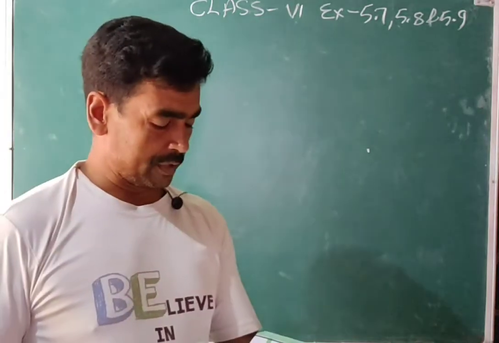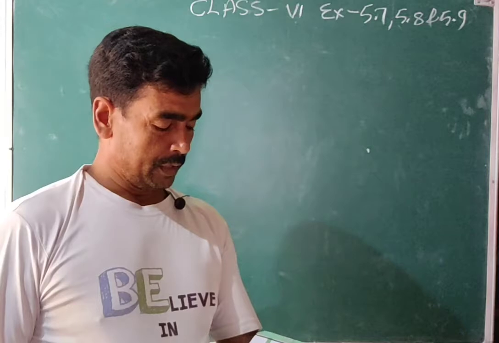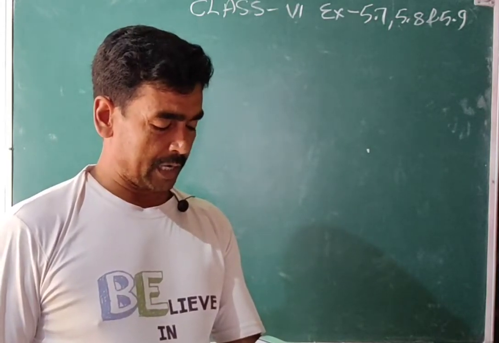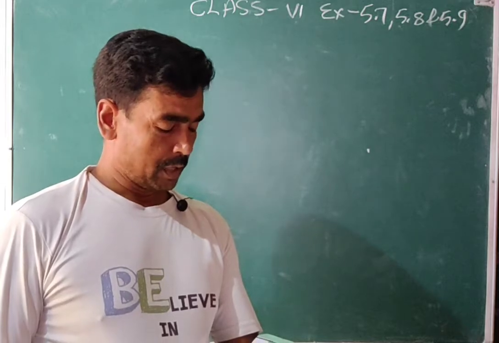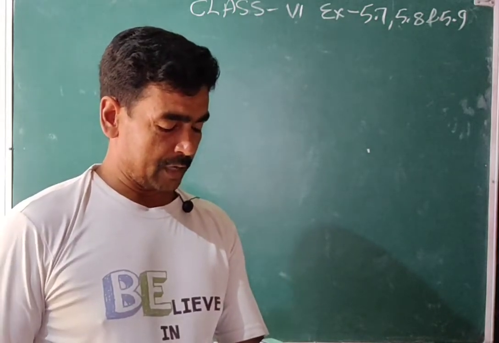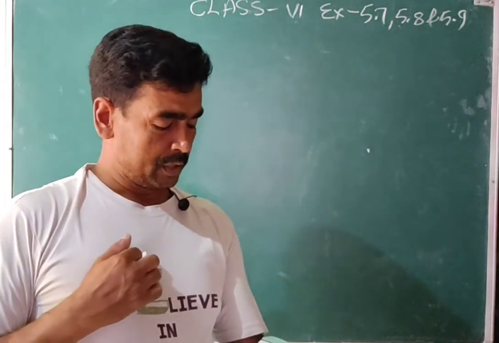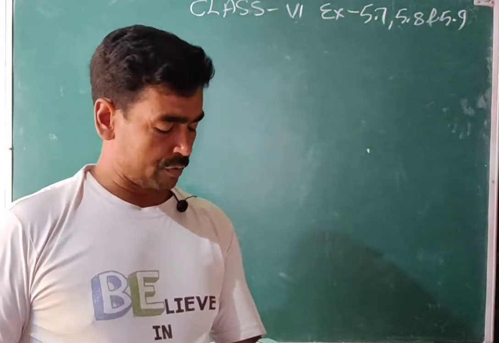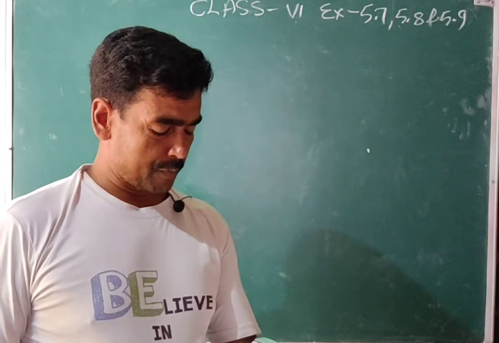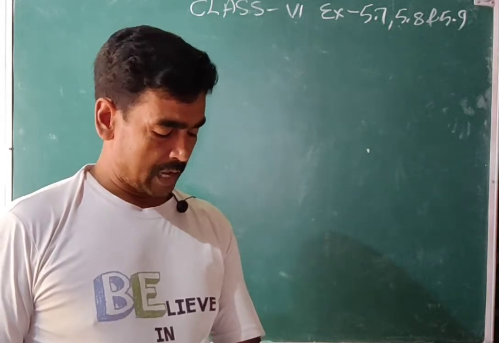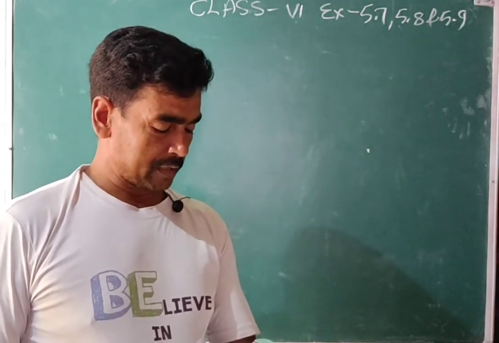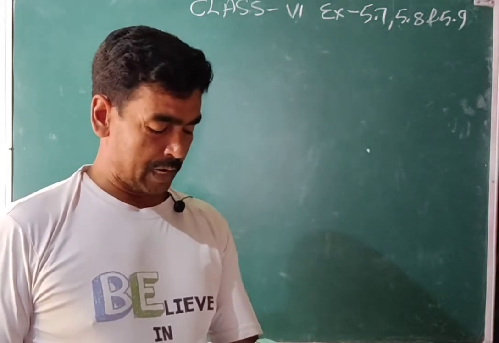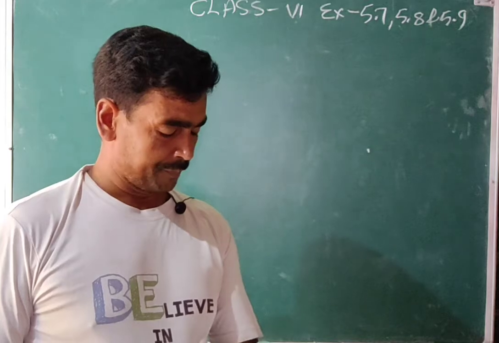That is our true or false. First one: each angle of a rectangle is a right angle. True. The opposite sides of a rectangle are equal in length. Yes, true. The diagonals of a square are perpendicular to one another. Yes, true. All the sides of a rhombus are equal in length. Yes, true. All the sides of a parallelogram are of equal length. No, that is false.